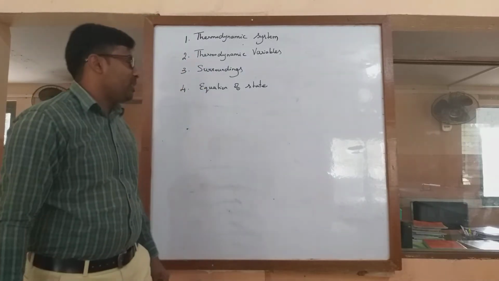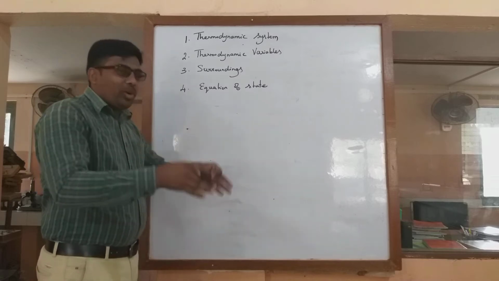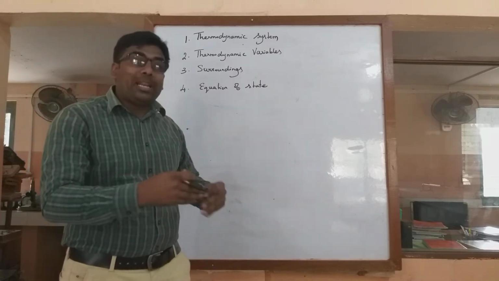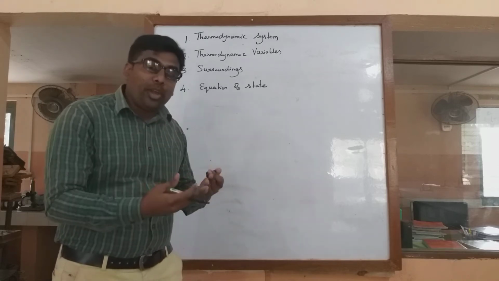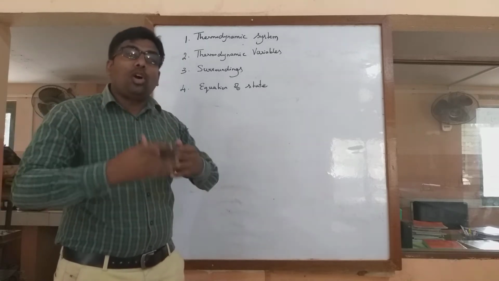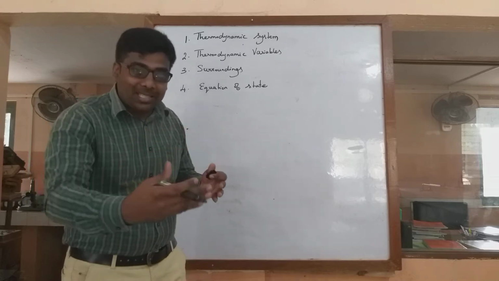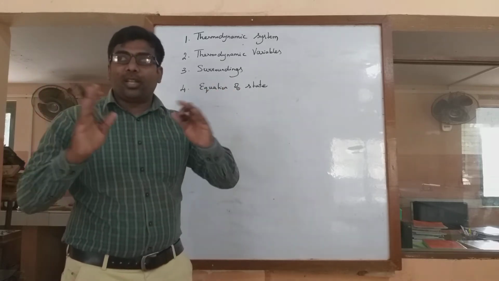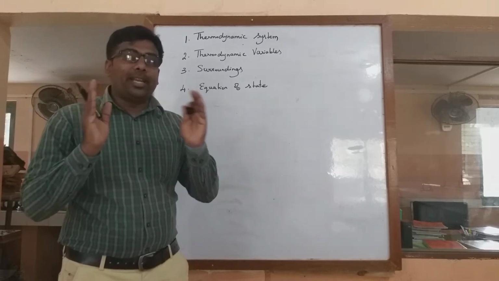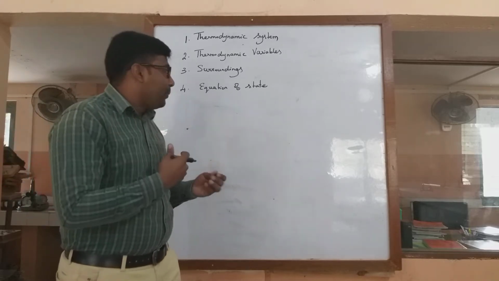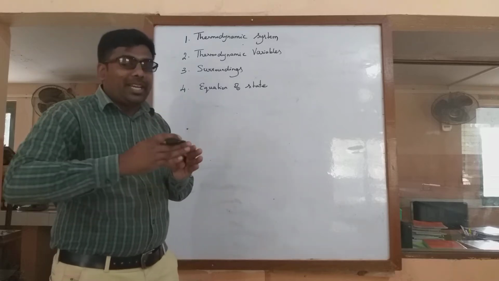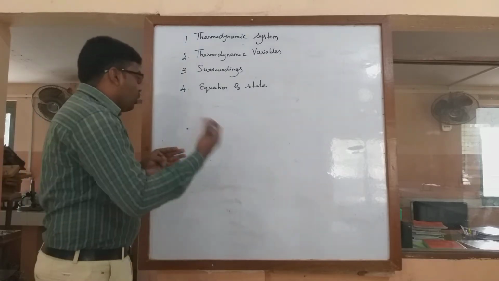Why is it called the basics of thermodynamics? It means without knowing what the system is, or without knowing what will happen to the system if heat is applied, what changes are going to happen in that system, and also depending upon what is present, like the atmosphere, which we call the surrounding. So what is a surrounding? All these are to be considered, and finally we have the equation of state, that means conversion of one state into another. So first we will go one by one.